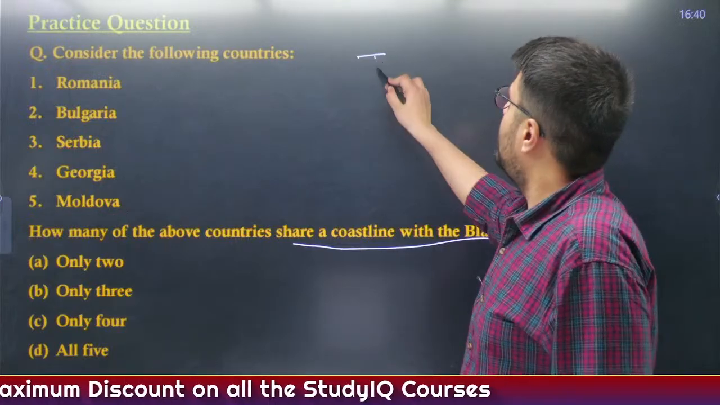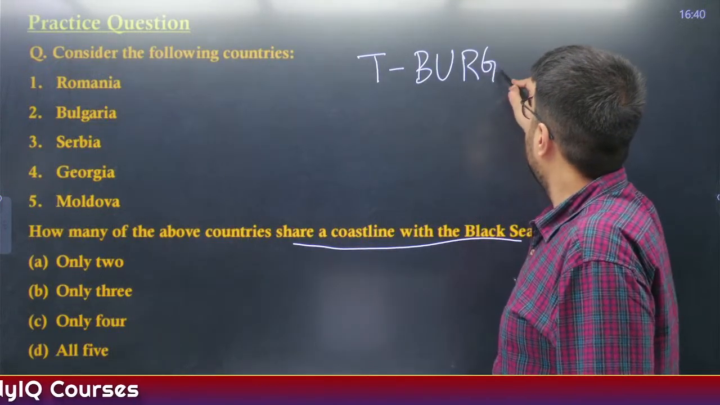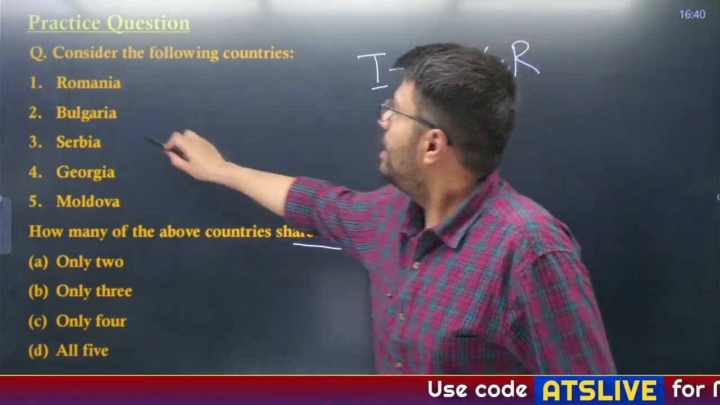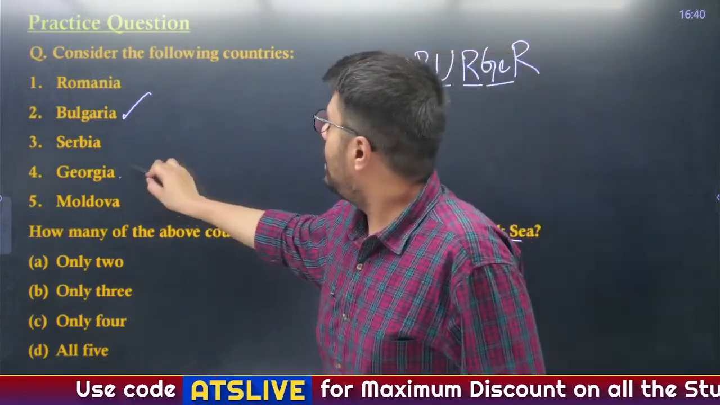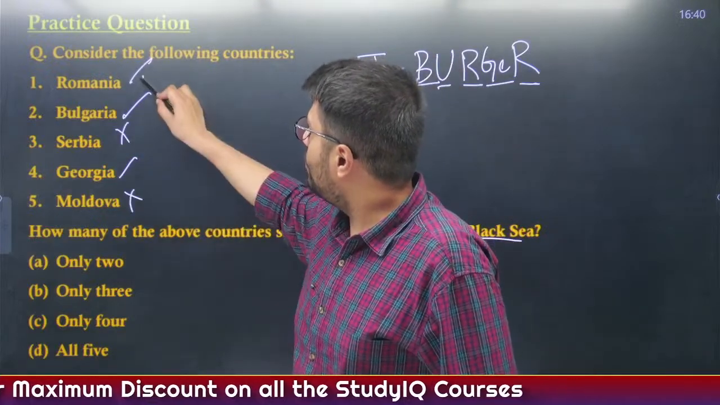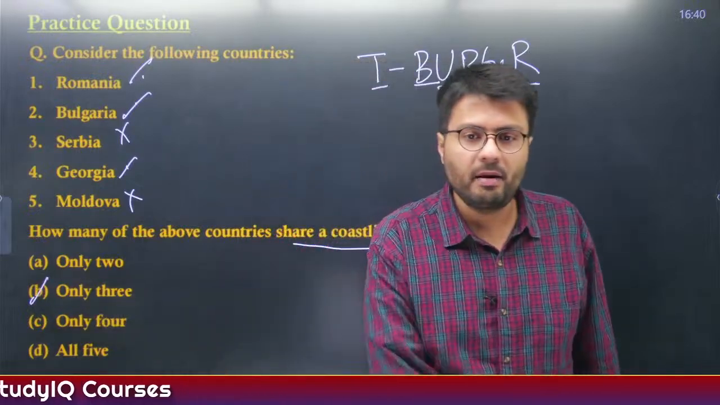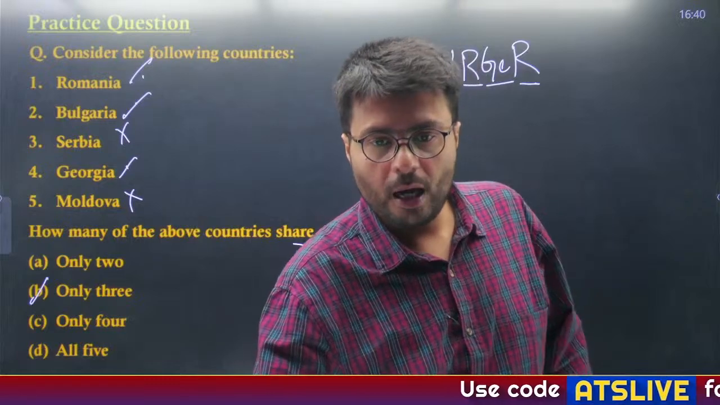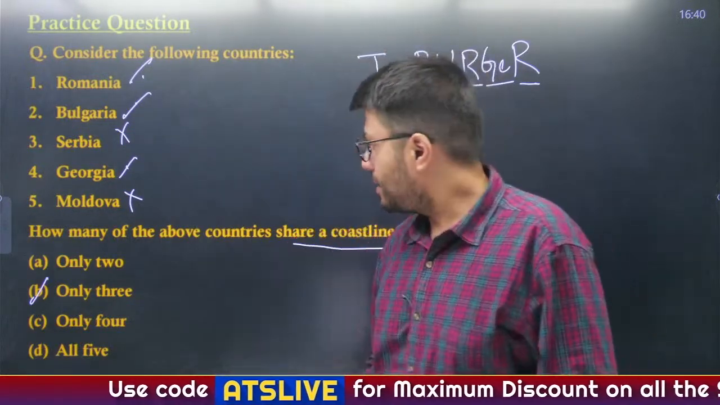Well, I told you the abbreviation to remember this is T-Burger. So Turkey, Bulgaria, it's there. Ukraine, it's there. Russia, not there. Georgia, it's there. R is Romania, it's there. So third and fifth are not. 1, 2, 4 is the right answer. So only 3, option B is the right answer. Niranjan, Yashi, Soma, yes. All of you are correct.